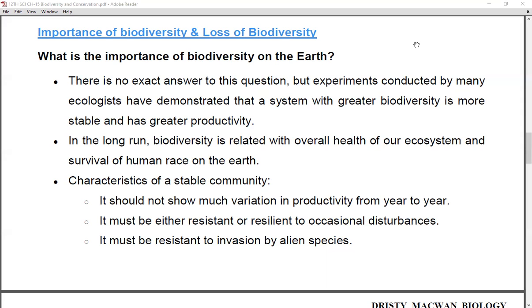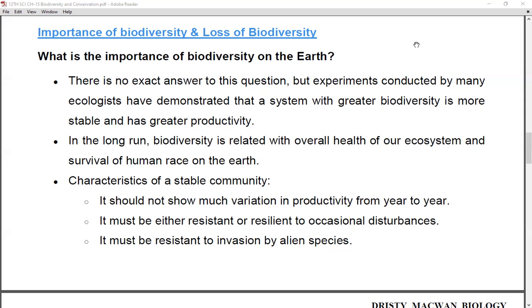Now there are several characteristics of a stable community, that is, what are the main characteristics by which we can say this is a stable community. The first is that it should not show much variation in productivity from year to year. A community in which not much variation is observed in productivity is one of the best characteristics of a stable community.